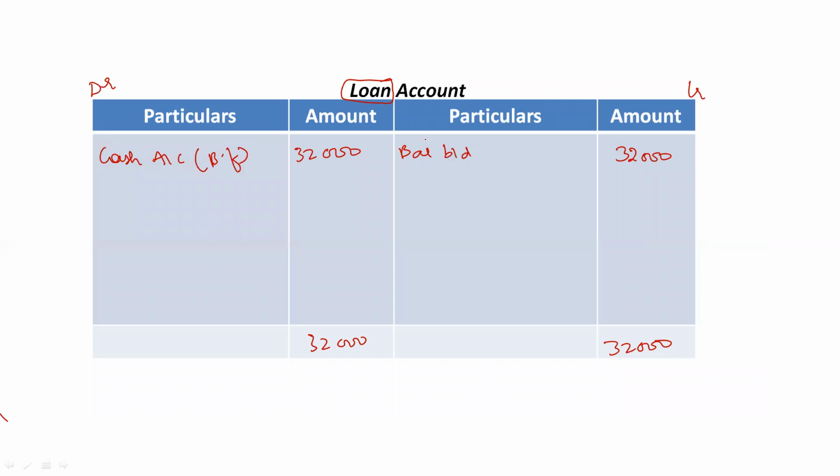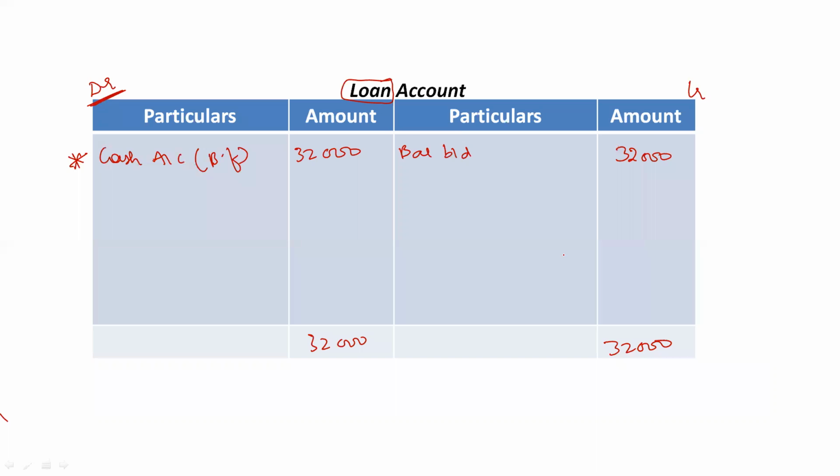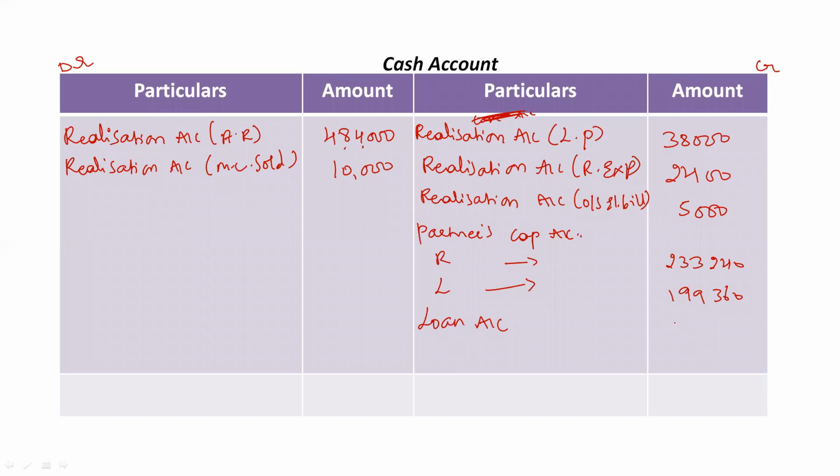Okay, then we also have loan account in this question. So again we have one cash entry in the loan account. It's on the debit side again. Now if it is on the debit side in the loan account, we will take it as credit side in the cash account as loan account, or you can take Lily's loan account. So the amount was rupees 32,000. So mention here. Okay. All the accounts are done.